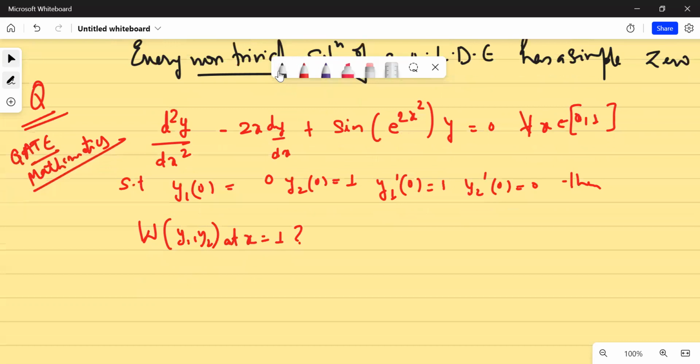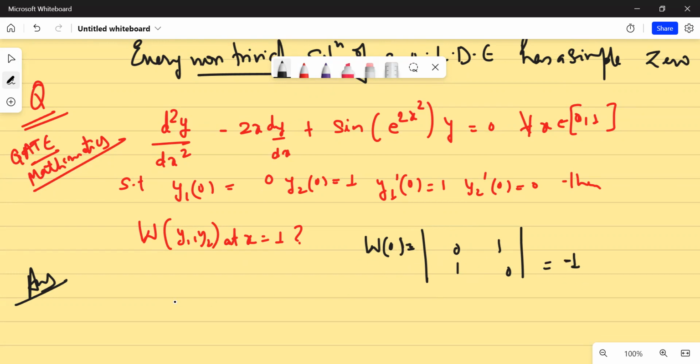So how to do these questions? It is written that d2y upon dx2 minus 2x. And you know that Wronskian at 0 would be equal to what? Wronskian at 0 would be the determinant with rows 0, 1 and 1, 0. Isn't it? So y1 is 0, y2 is 1 at x equal to 0. So Wronskian at 0 would be equal to, I think, minus 1.